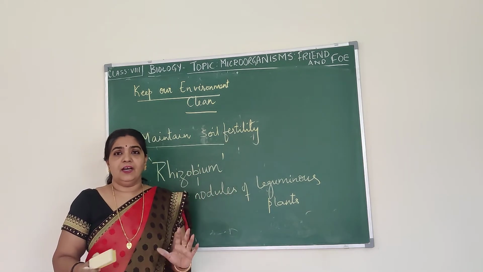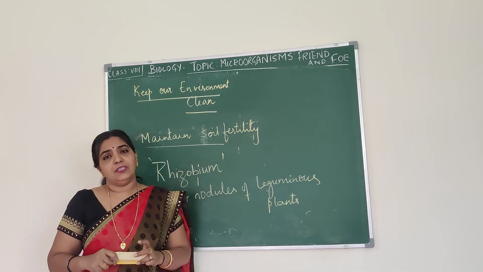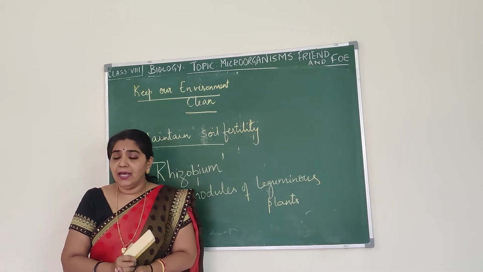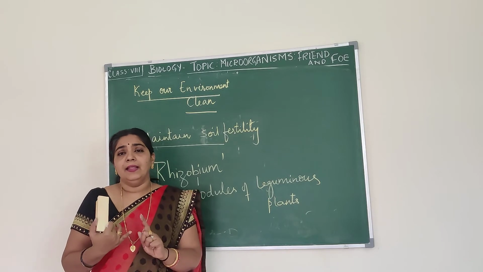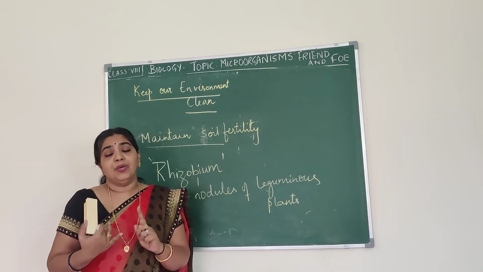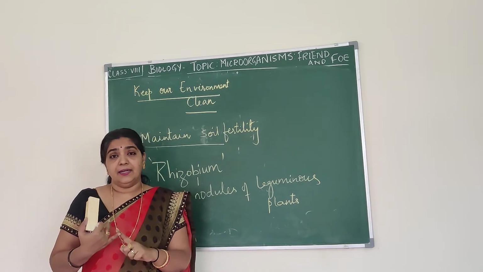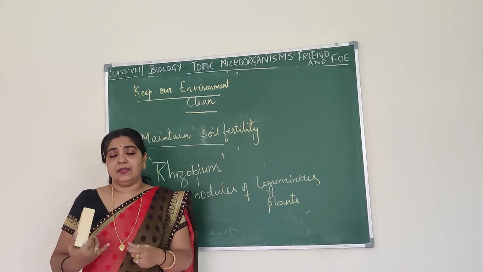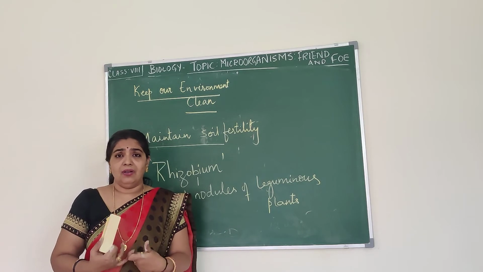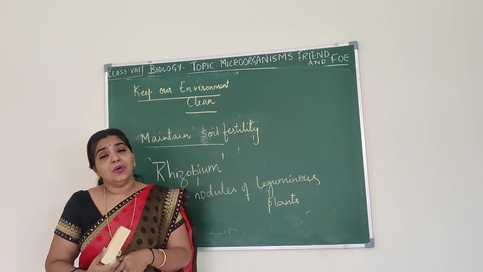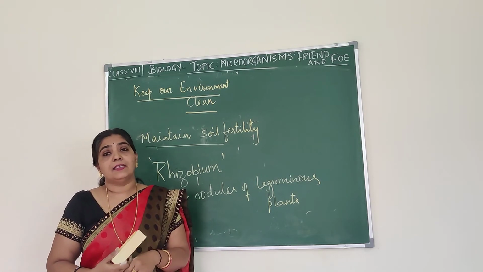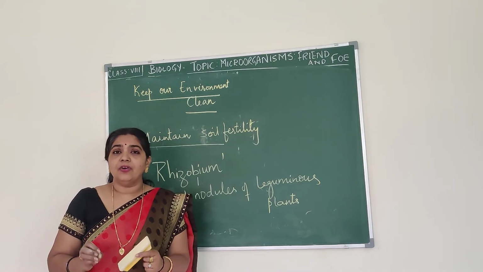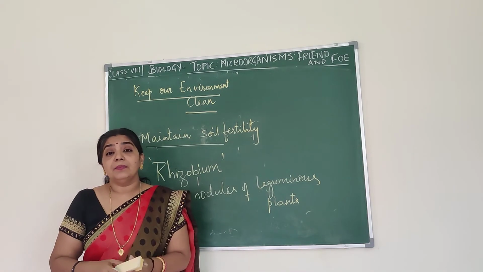Now we learned in these videos how microbes are helpful to us. They are required to make bread and curd. They also have a commercial use. They are used in making alcohol, wine, and acetic acid. And yeast is a very good source of vitamin B complex.